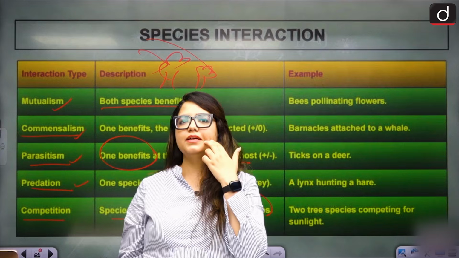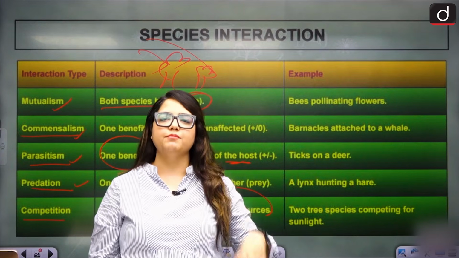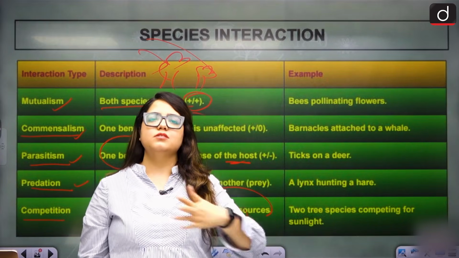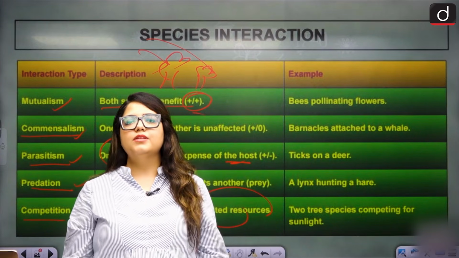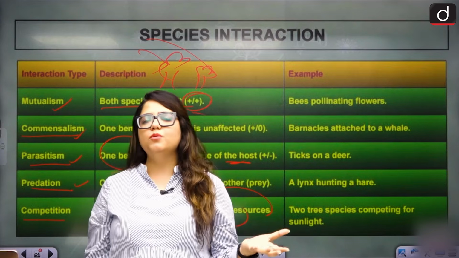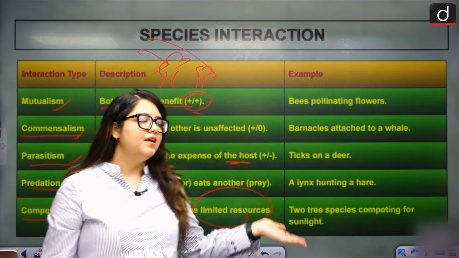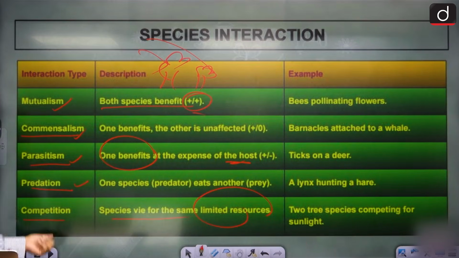So some people are fighting day in and day out for the money, the property and whatnot, and ultimately anybody who could enjoy just dies. Yeah, they lose their children or they lose so much in the process that they're not able to enjoy what they fought for. Same thing is happening here. This is competition. Clear? These are the ways in which species interact and the effect it causes.